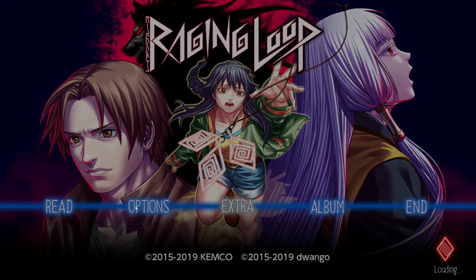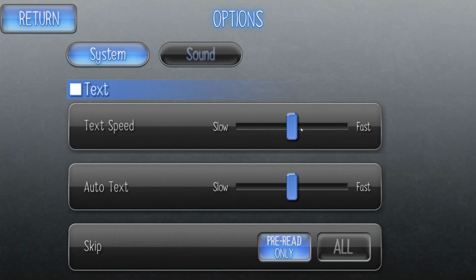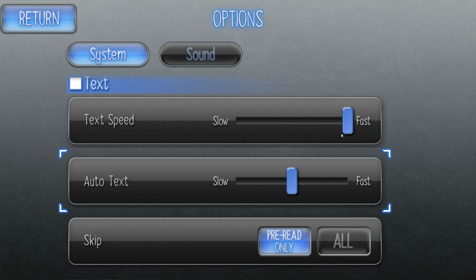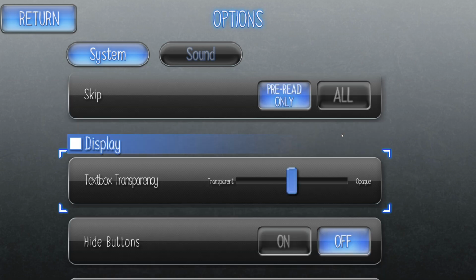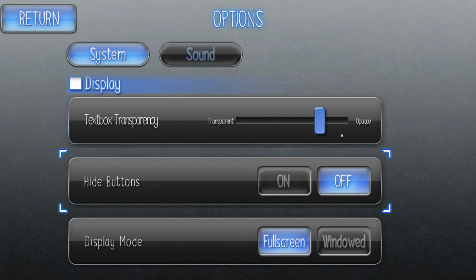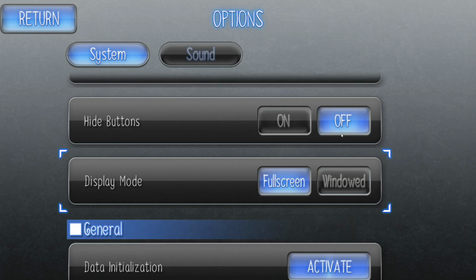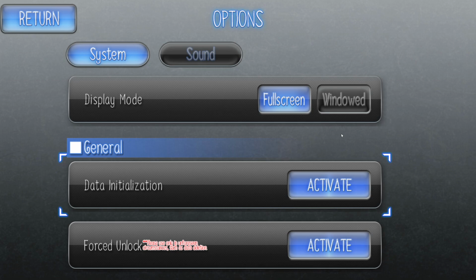There is an options menu here, so we're of course gonna first go into that and turn up the text speed. Can I? I actually can't use the mouse. That's okay. Let's go like this. Hide buttons. That is a very unclear option without having played the game. Hide buttons. I think we'll turn hide buttons off.